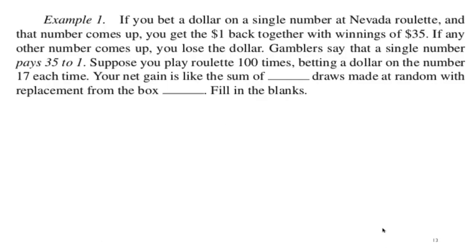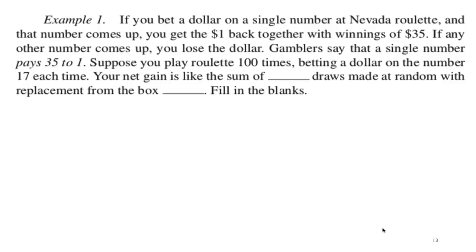Okay, now let's look at a different game. This time we're not betting on colors, but on a number. You bet $1 on a single number at the roulette. If I get the right number, I win $35. But if I don't get it, then I lose the $1.